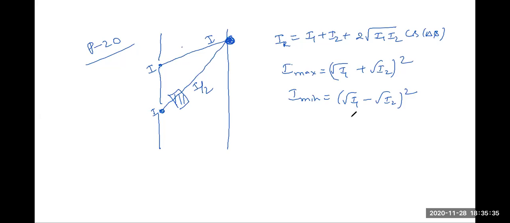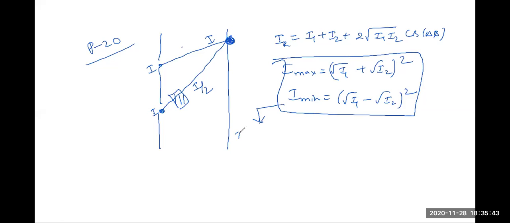So in the first case both will be I. In the first case both will be I, then I max is equal to, what do we get? I plus I plus 2 times square root of I into I, that is 4I. Then what is the I minimum? I minimum will be equal to I plus I minus 2I, and we get 0.